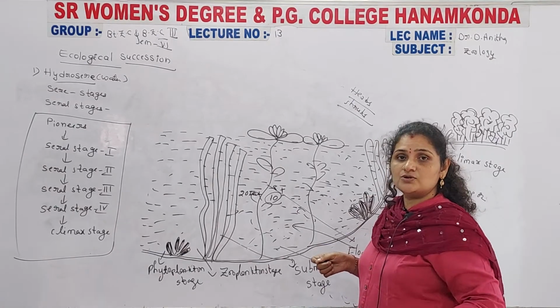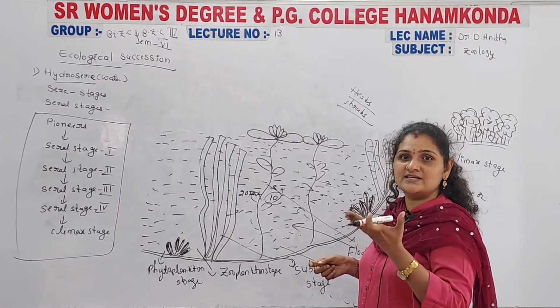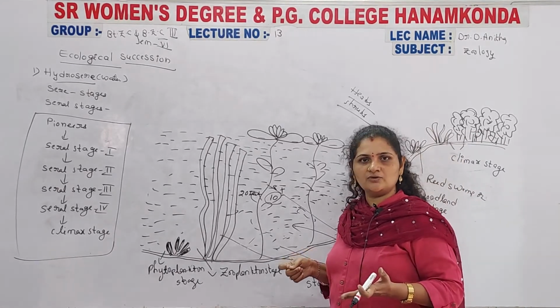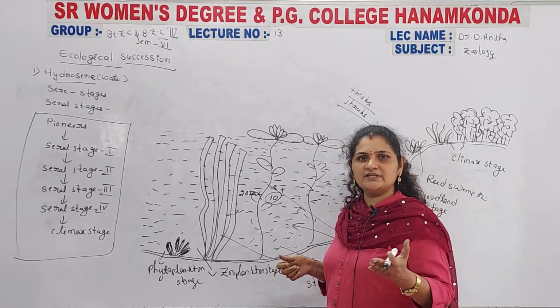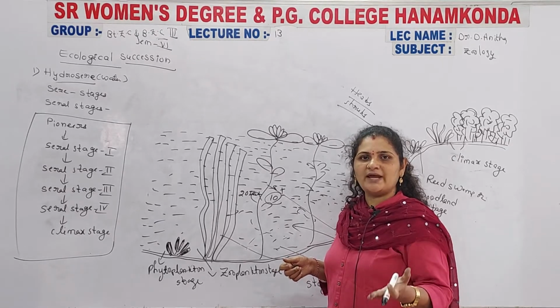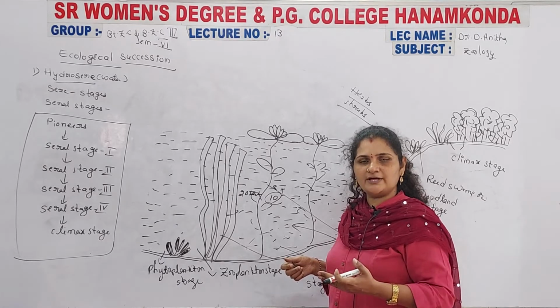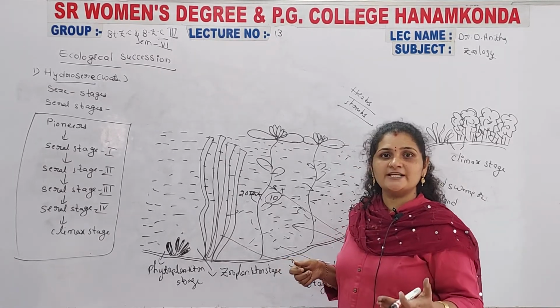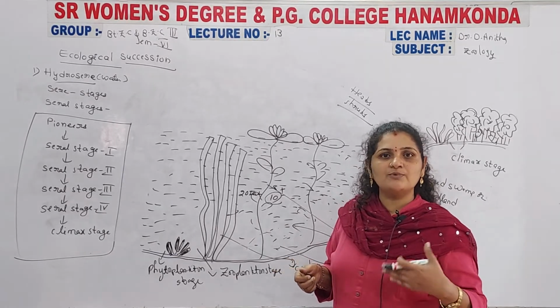Why? Because the humus levels are increased inside the water by the effect of the decomposing bacteria and the other organisms, the zooplanktons, the phytoplanktons and the submerged plants, whose dead particles are decomposed after their lifespan.